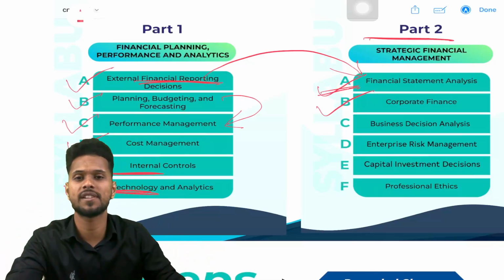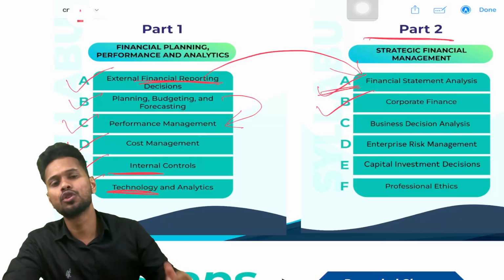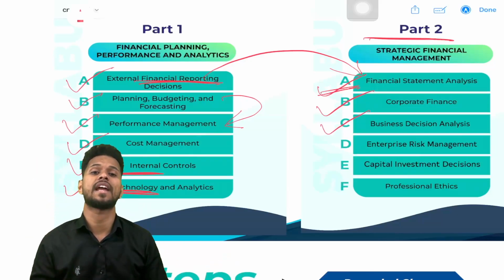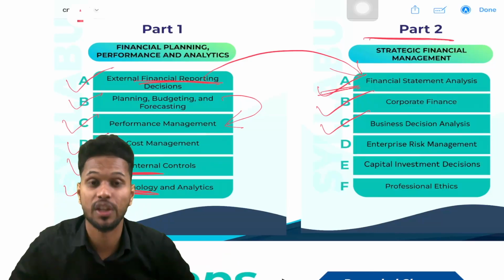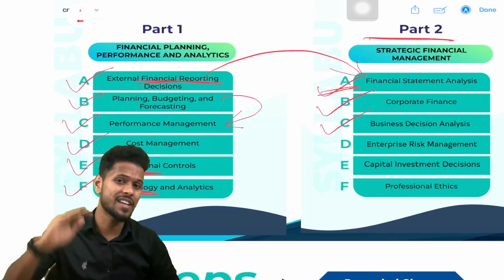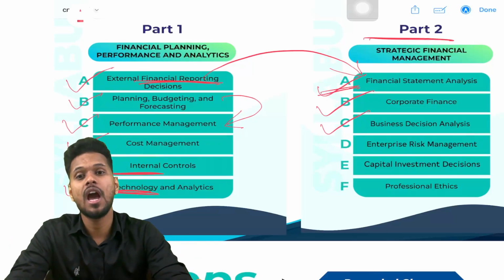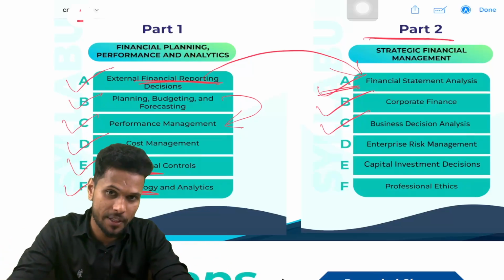of our Part 2 syllabus, that is corporate finance. Okay, so next section is what? Section C of our Part 2 syllabus, that is decision analysis. So in business decision analysis, not simple decision analysis, business decision analysis, in this section we are studying how to take a decision in a company.